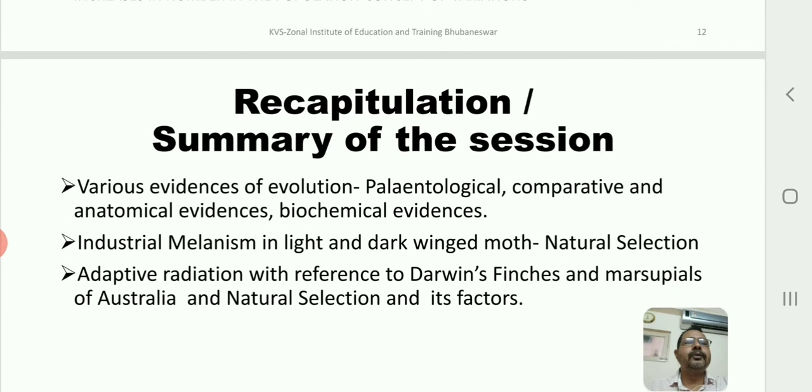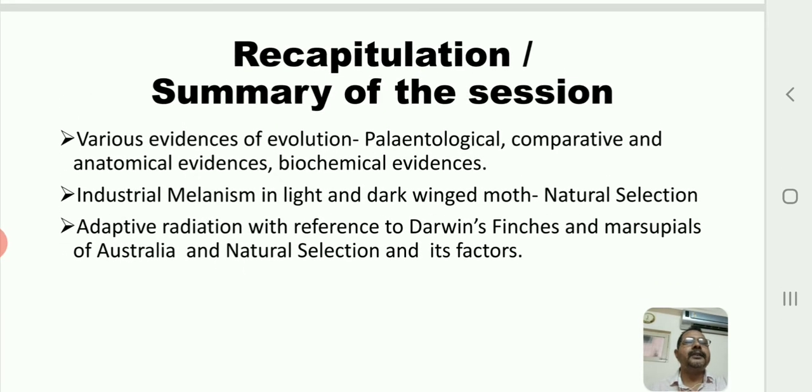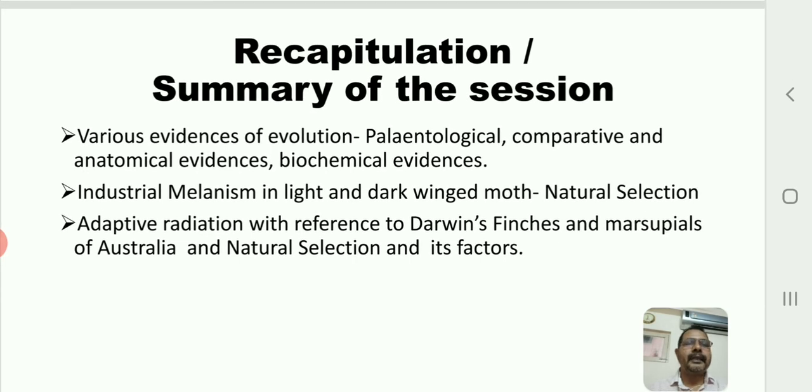Okay, children, let us go back into the recapitulation, the summary of the session. In this session today, we have learned the various evidences of evolution, gathered from different fields, such as paleontological, comparative anatomical evidences, and also biochemical evidences. These three are very important, especially the paleontological and comparative anatomical evidences. Sometimes we may be asked to write the differences between homologous organs and analogous organs, that is, convergent evolution and divergent evolution.